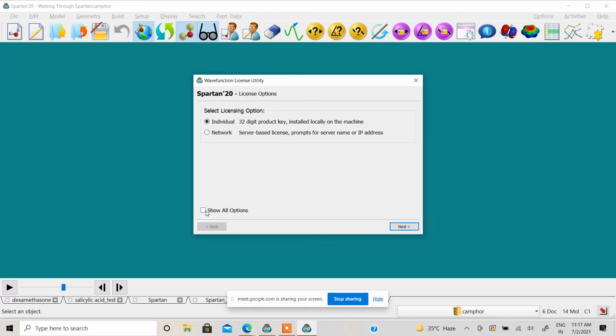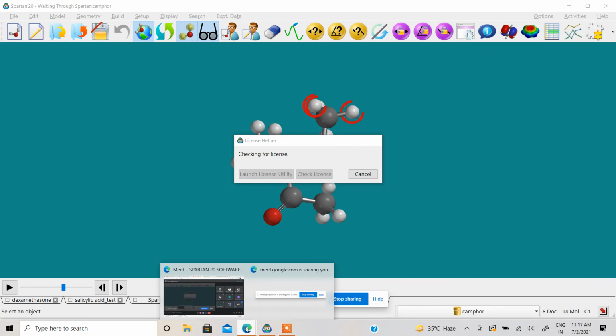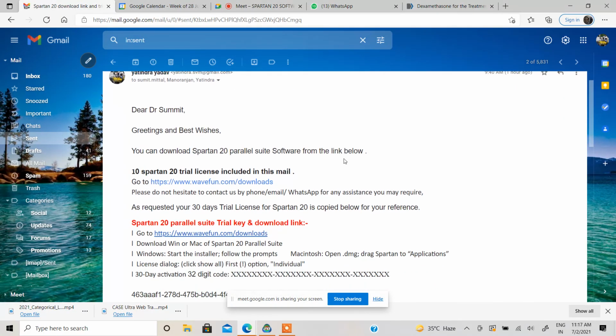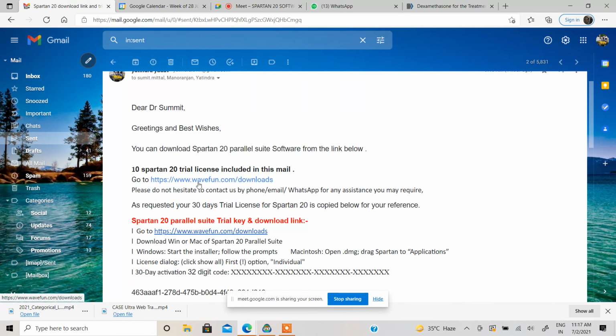There is another way of activation also. When you click on show all, there is a code, but this key I have not sent to you, so you have to use this one only, the individual one. Where is the key? I will show you. The mail which I sent to Dr. Sumit, this is the mail, and this is the download link.